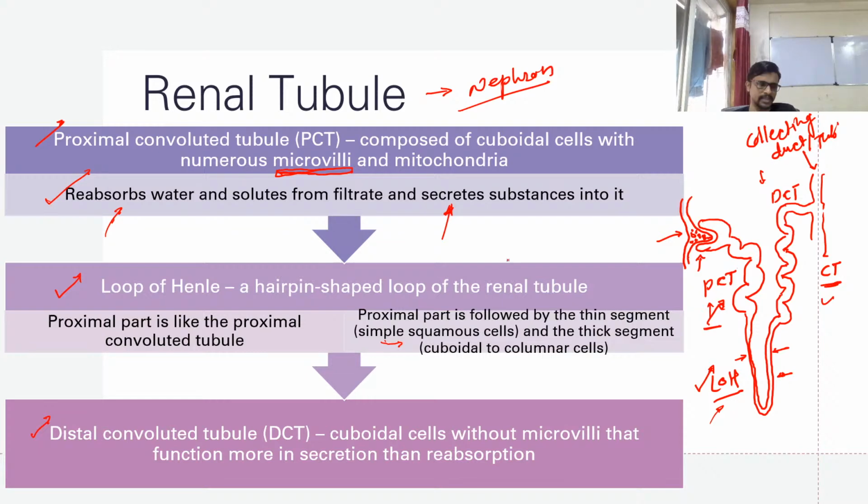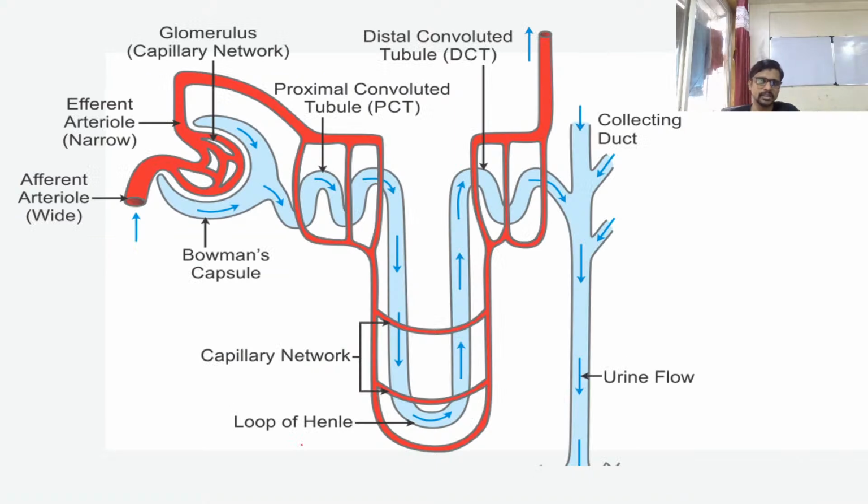things happen simultaneously, but the DCT is more specialized for secretion than reabsorption. Okay, so secretion is a major part of your DCT, and absorption and secretion are both major parts of your PCT. Okay, and the loop of Henle is involved in two different things. Let's see what is happening in the loop of Henle.